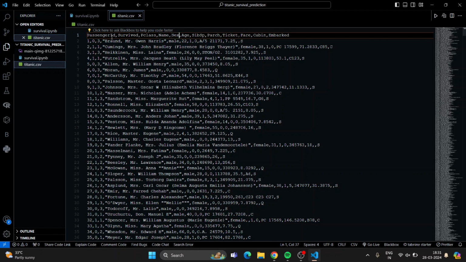Name is unique for all. Sex is male or female. Age is a continuous number. Sibling spouse means whether the passenger has a sibling or spouse aboard or not, and similarly parent child. Ticket and fare are there. Cabin is like C85, like a train seat number or bogie number. And embarked is a categorical value that is S, C, and Q.